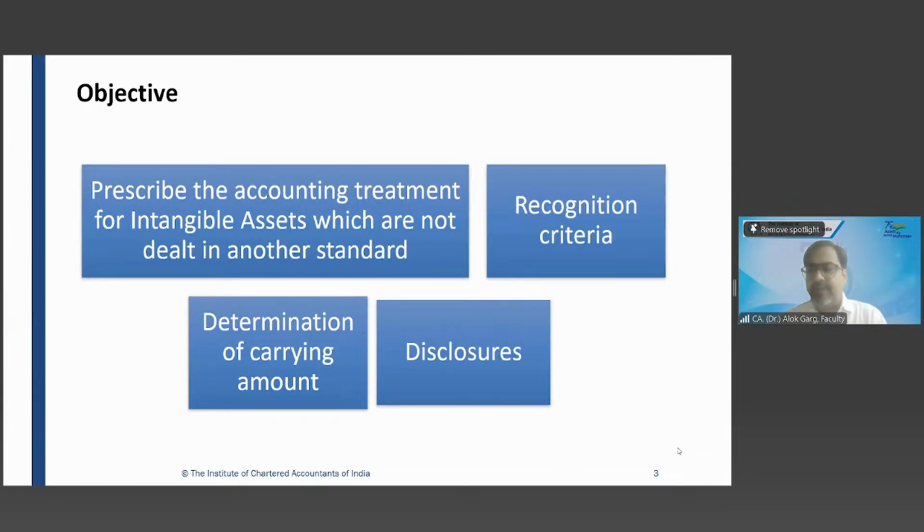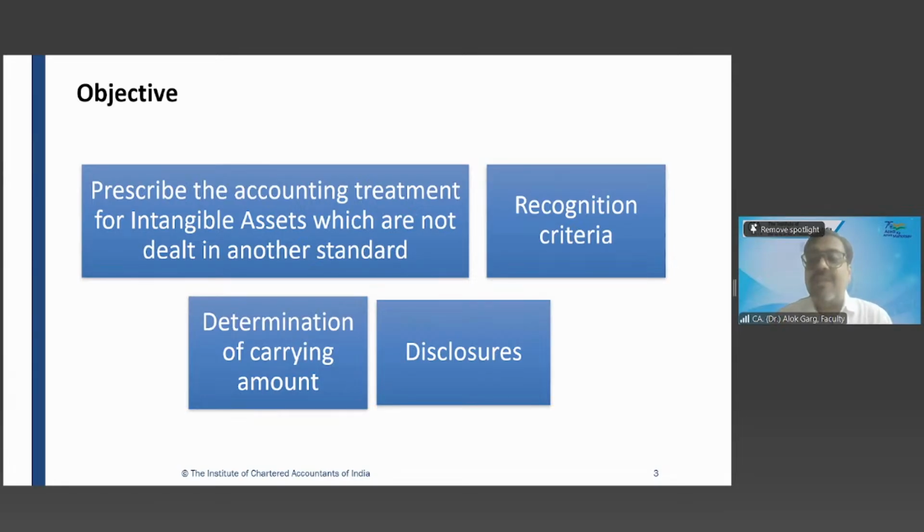What is the formula of carrying amount? Cost minus accumulated depreciation minus accumulated impairment. Very good.